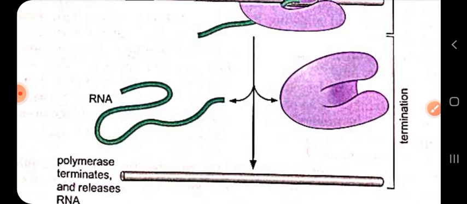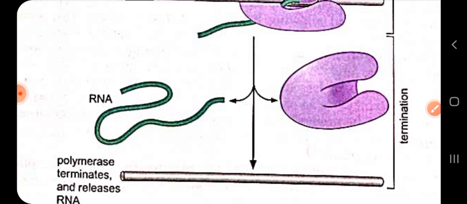In some cells there are specific well characterized sequences which will be recognized by the RNA polymerase, and that RNA polymerase will identify that yes, we now have to stop the transcription process by identifying the sequence found in the DNA, and then it will terminate.